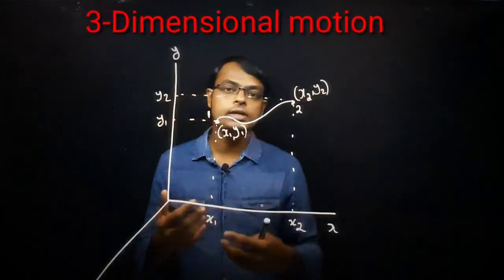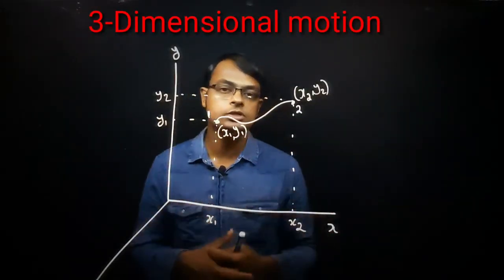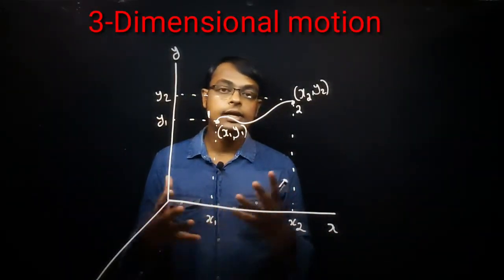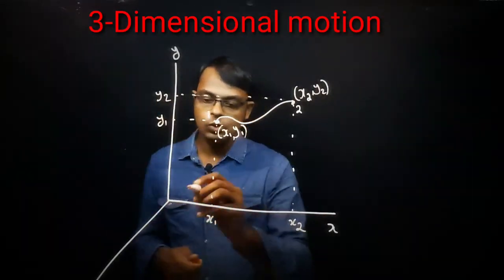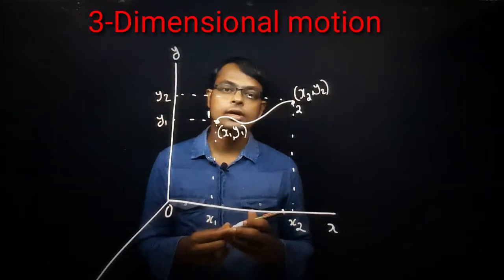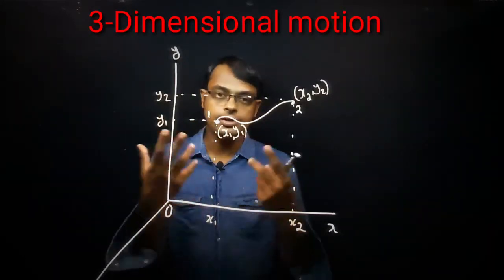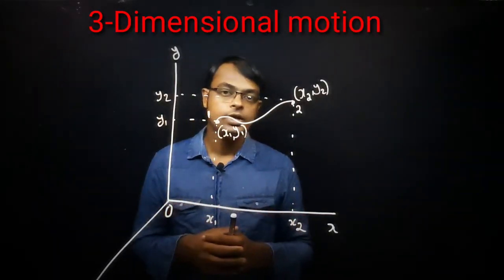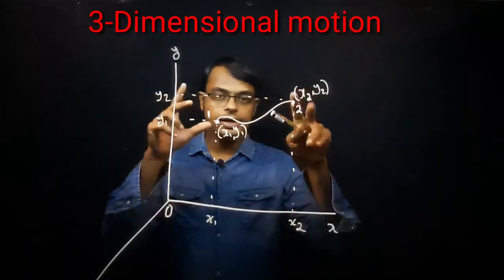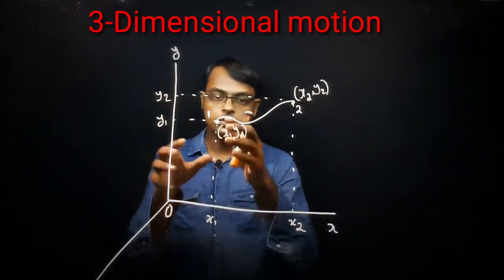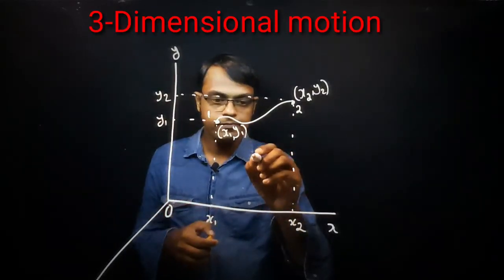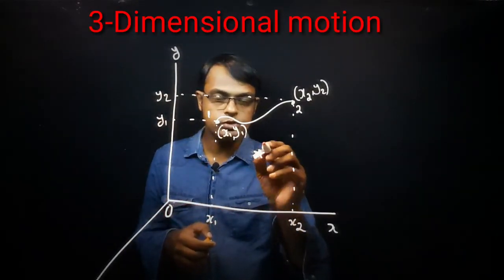So now you can easily explain what is meant by three-dimensional motion. Just an example. So this is the origin. Just imagine a fly is flying in the air. If you consider this is the origin, you are taking this as the fly position.